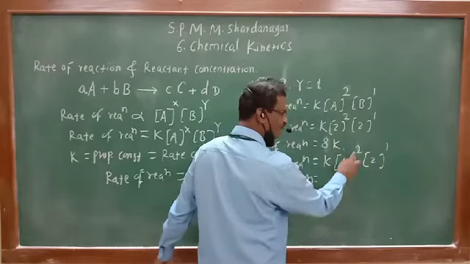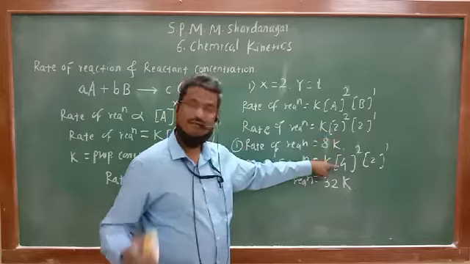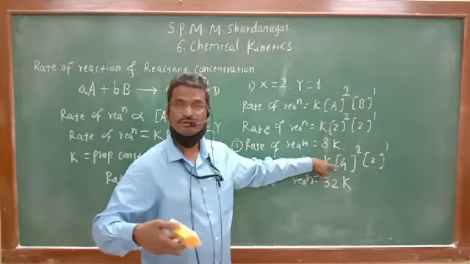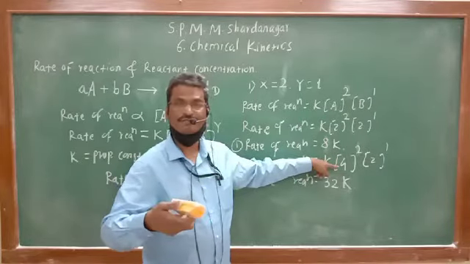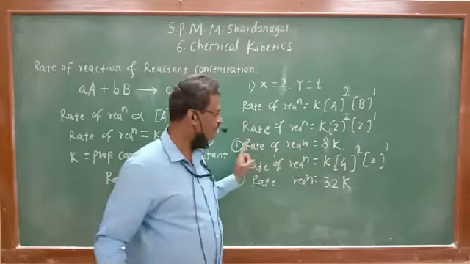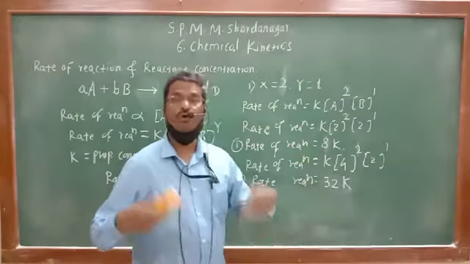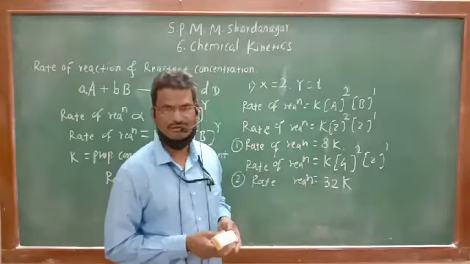So for this equation, if x is equal to 2, y is equal to 1, if the concentration of A is doubled, at that time rate of reaction become 4 times greater.